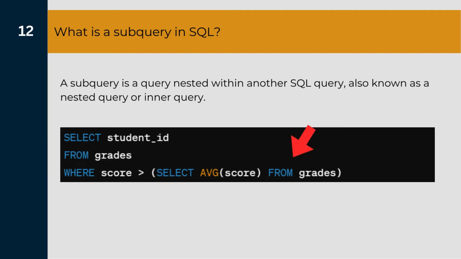where clause. Here, before checking the condition, the inner query is executed where the average score of the whole class is calculated first, and only after that the score is compared with that average score, and then the outer query is executed. So that is one of the nested subqueries which we'll learn in the next question.